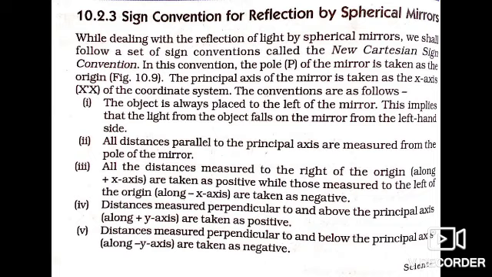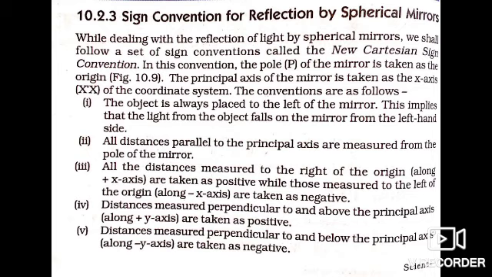They may ask this for 2 marks: write the sign conventions for reflection by spherical mirrors. Then you have to write these 5 points. This is very important, so you should write this one. First, the object is always placed to the left of the mirror. Next, all the distances parallel to the principal axis are measured from the pole of the mirror. Third, all the distances measured to the right of the origin, that is towards the positive x-axis, are taken as positive.